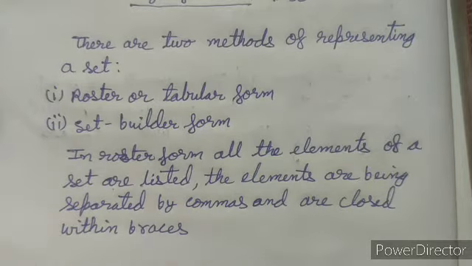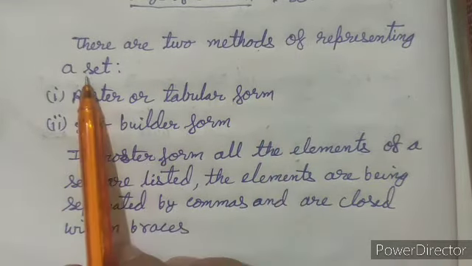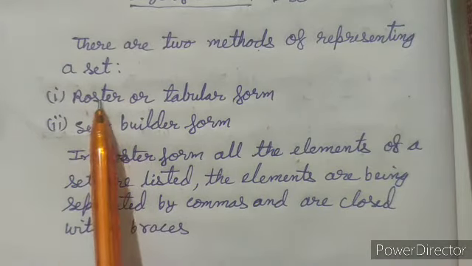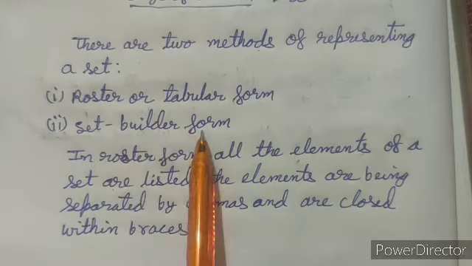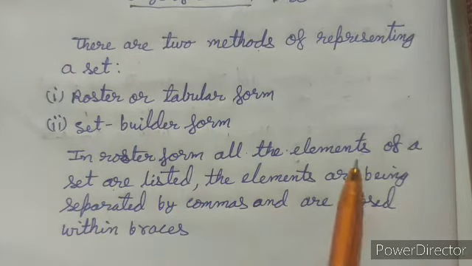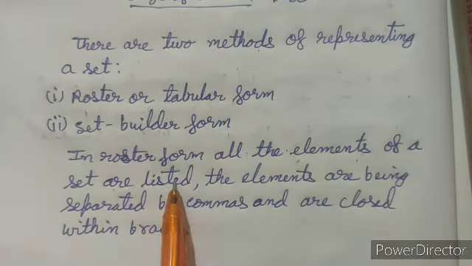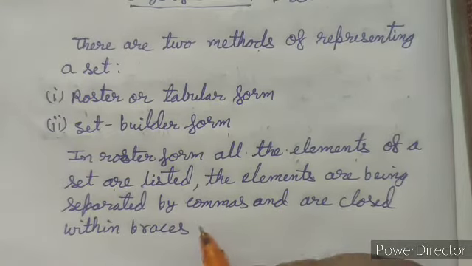Now, representation of a set. There are two methods of representing a set. The first one is roster or tabular form, and the second one is set builder form. In roster or tabular form, all the elements of a set are listed. The elements are separated by commas and are enclosed within braces.